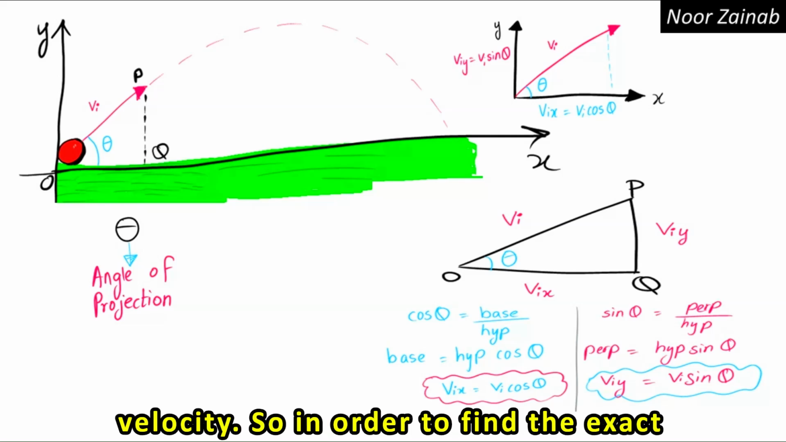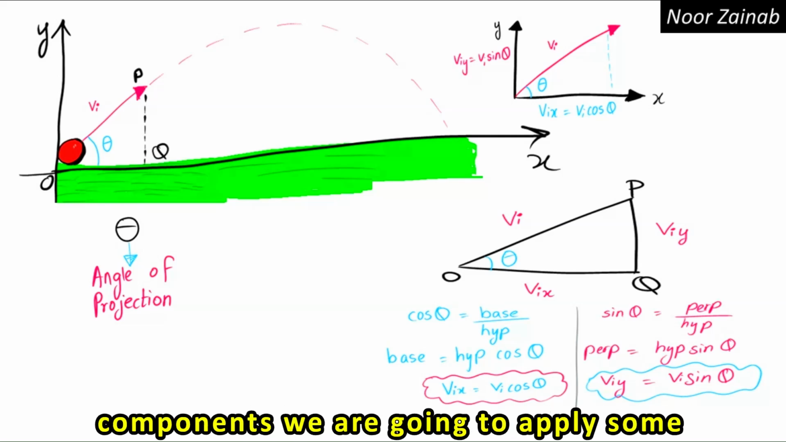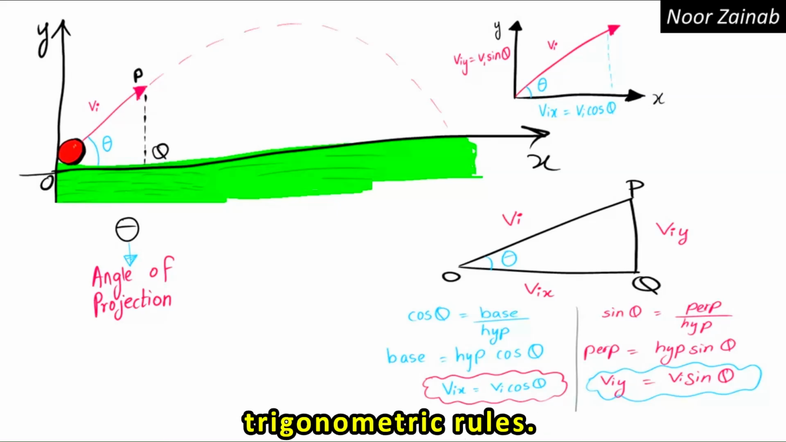So in order to find the exact values of the horizontal and vertical components, we're going to apply some trigonometric rules.